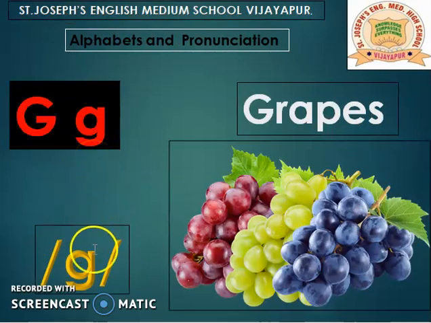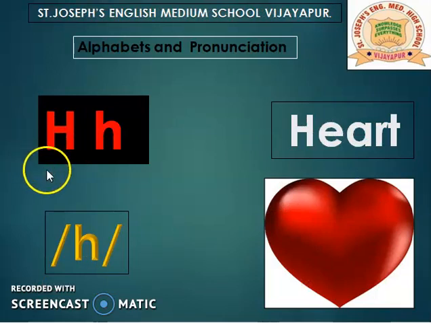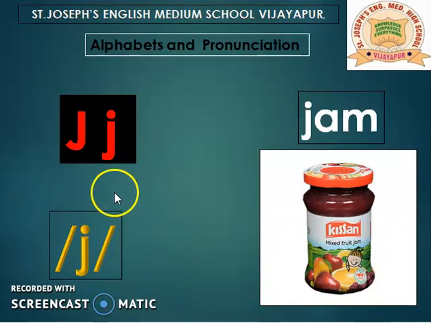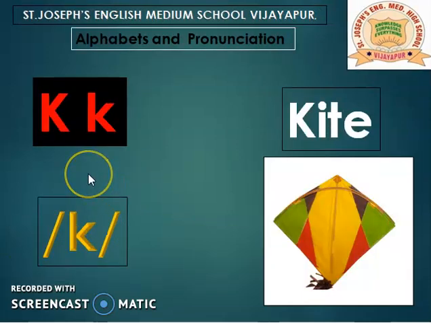G, grapes. H, hat. I, igloo. J, jam. K, kite.